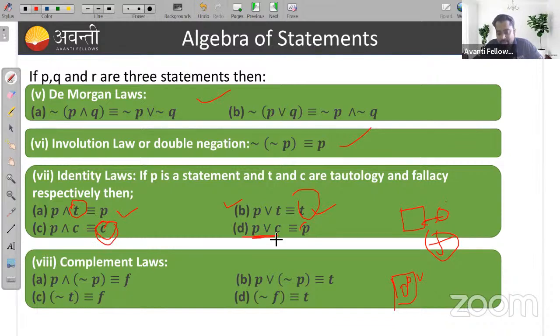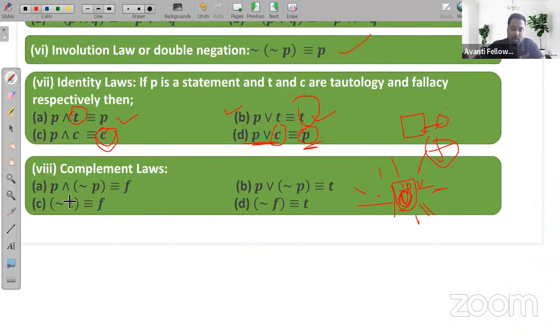So P or fallacy will give you P. This is my P, and the outside of the universal set is disjoint, so P or C, that is false, gives you P. Okay. So the complement law is like this.